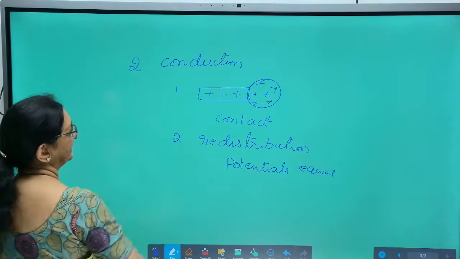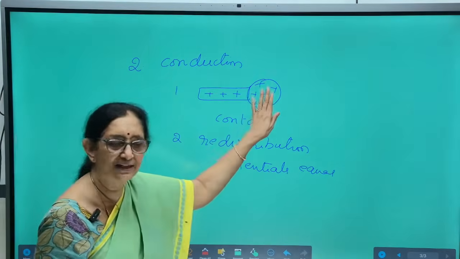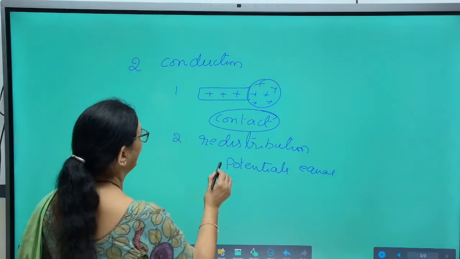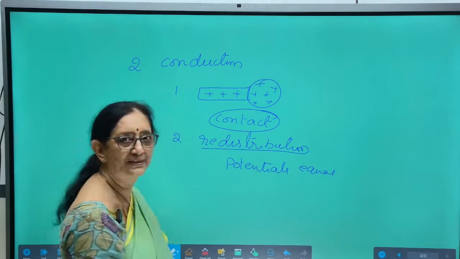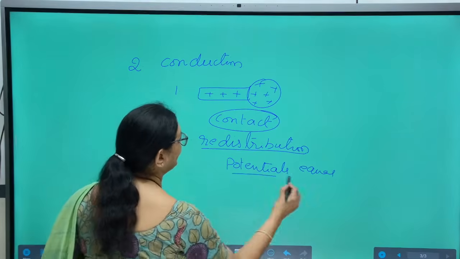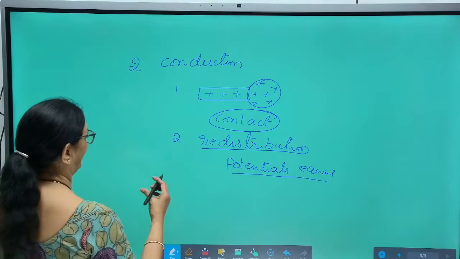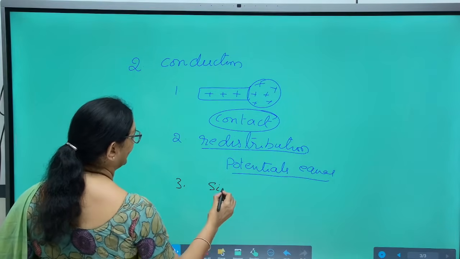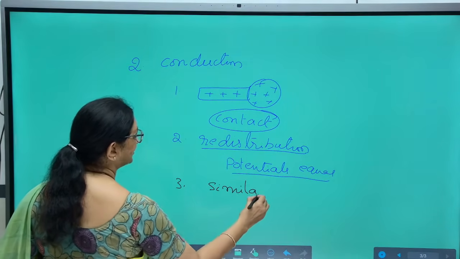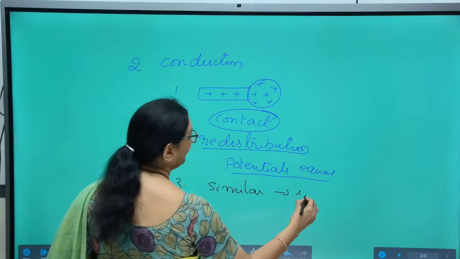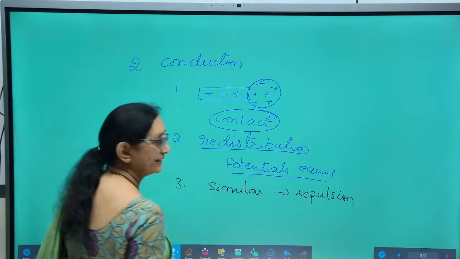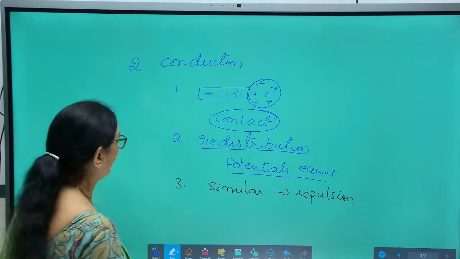So, in the method of conduction, an uncharged body is placed in contact with the charged body. Then redistribution of charges takes place till their potentials are equal. Here the two charges are similar, hence conduction precedes repulsion. Precedes means conduction is followed by repulsion.